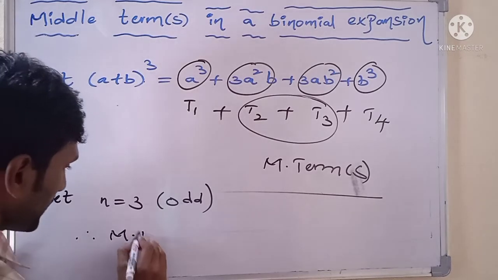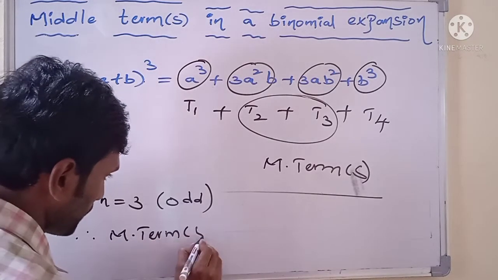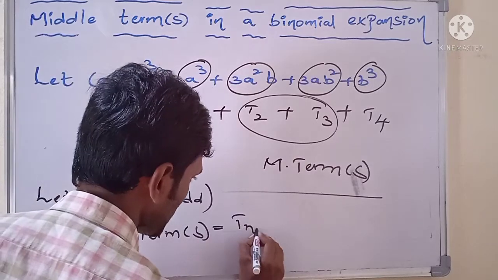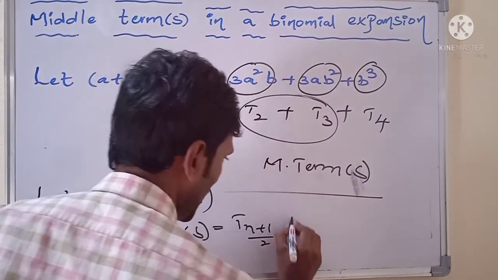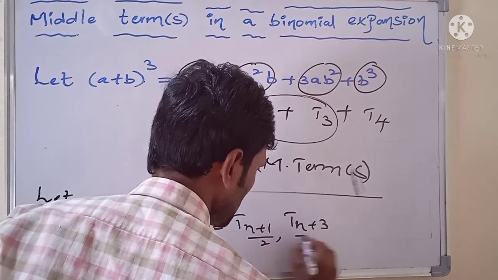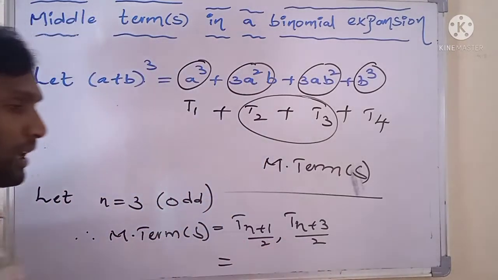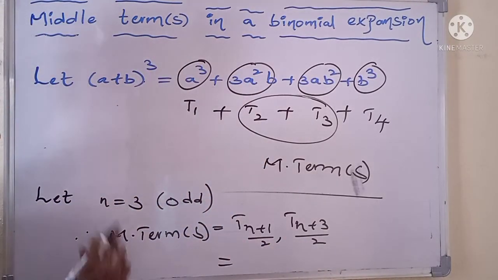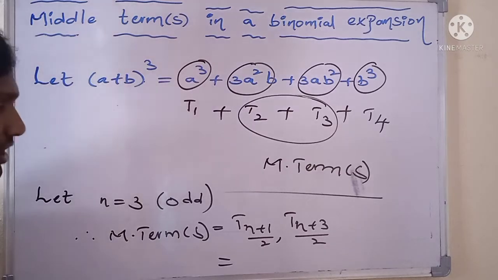Therefore, the formula of the middle terms equals T of (n plus 1) by 2 and T of (n plus 3) by 2. So these are the formulas of the middle terms of the expansion when n is an odd integer.